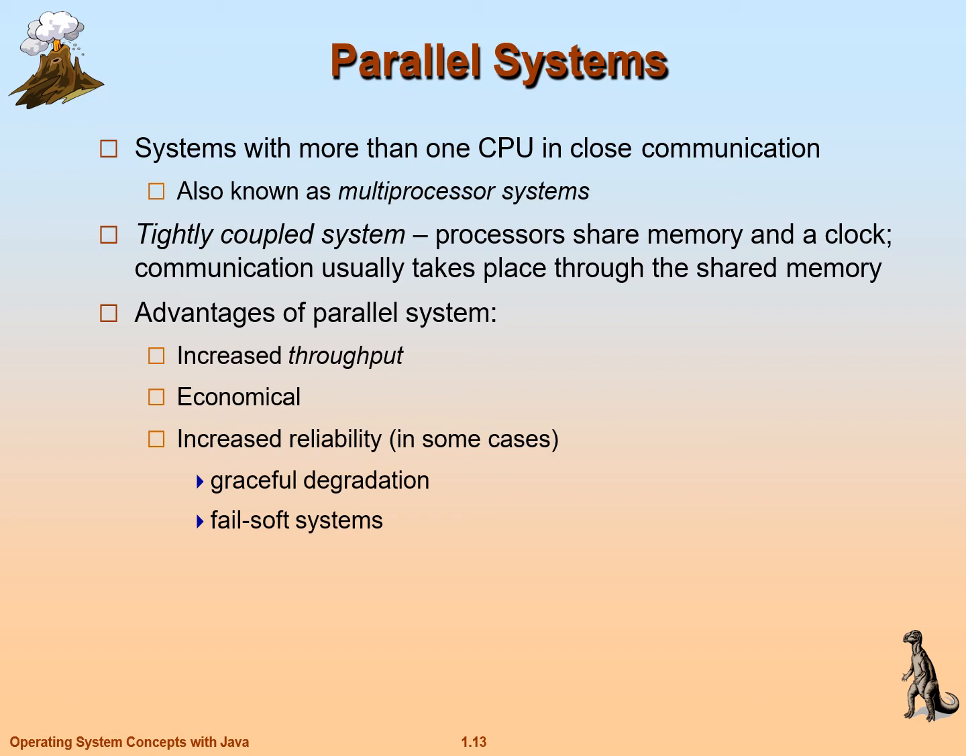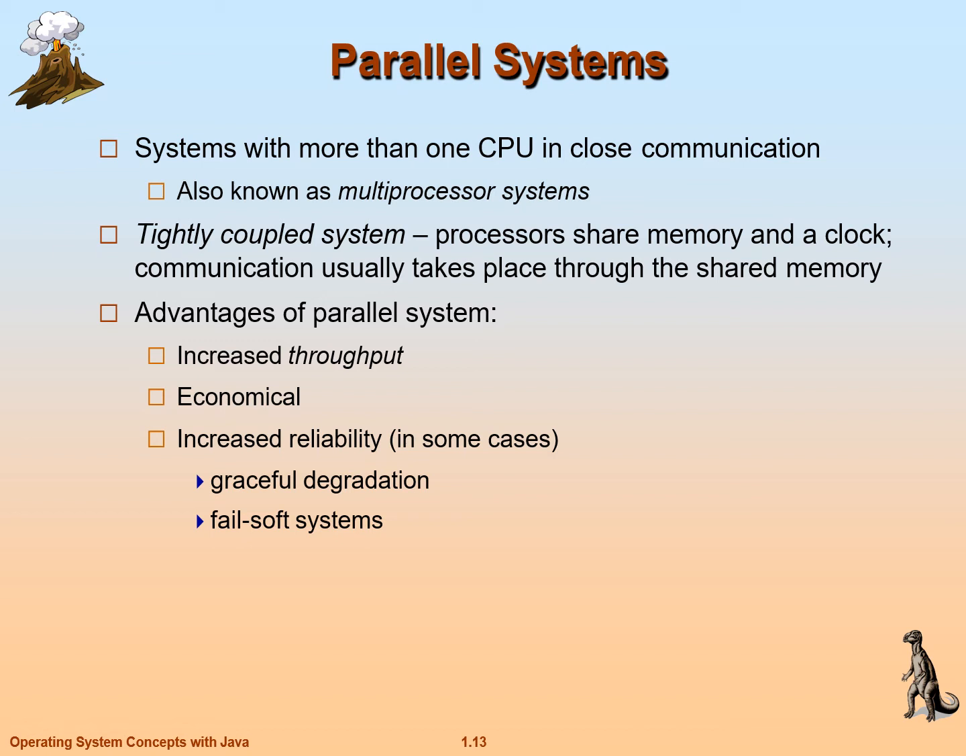These are all called tightly coupled systems. All these processors, whether dual core or octa core, share the same memory and clock. These processors are embedded on the same motherboard, sharing the same memory and clock. Communication usually takes place through the shared memory only, because the memory is the same for all these processors.